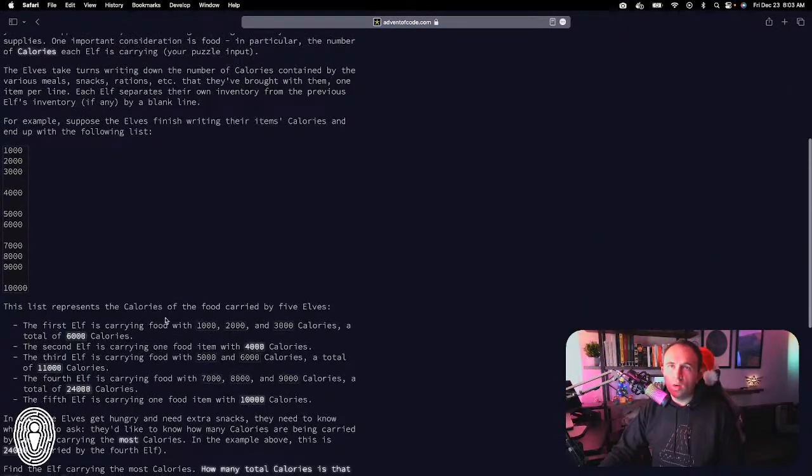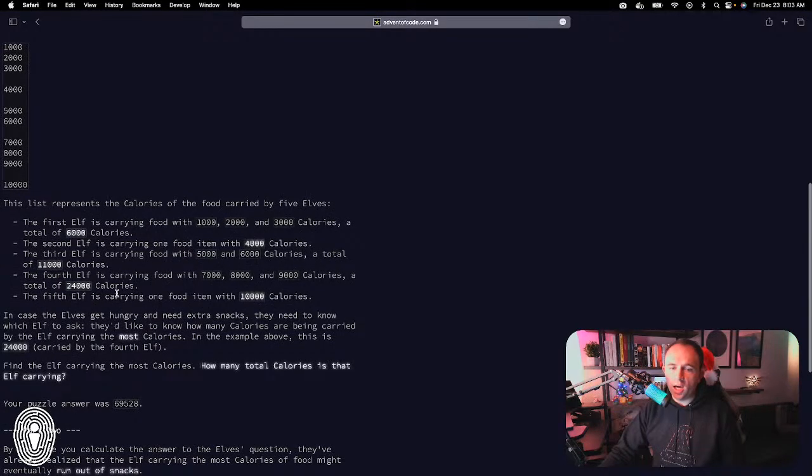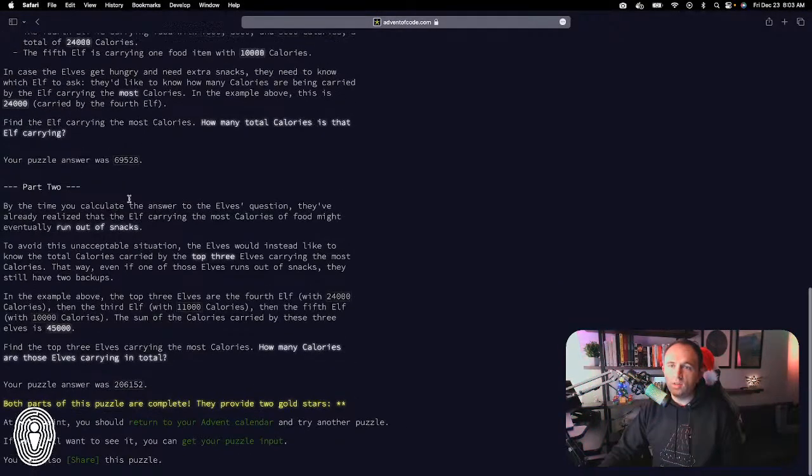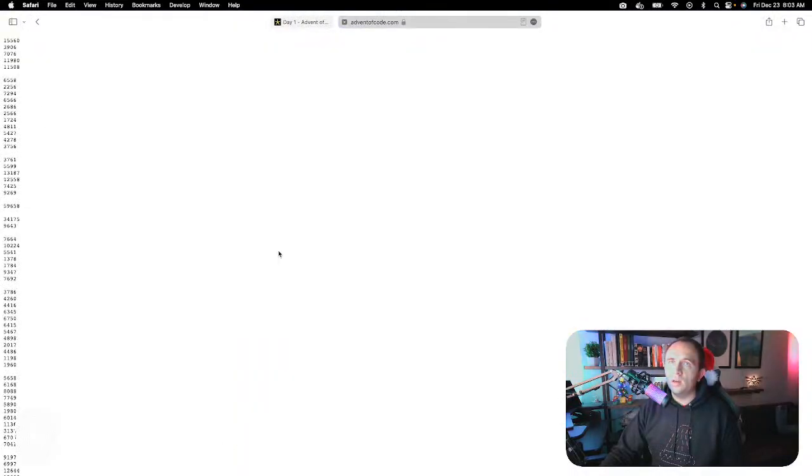They give you a scenario, then an example of what the input is going to look like, and an example of how to solve it, and then they actually give you the input data. If I click on this, I could save it as an input.txt file. I already have this saved to my local machine. So this is all the data we're going to be making use of for day 1.